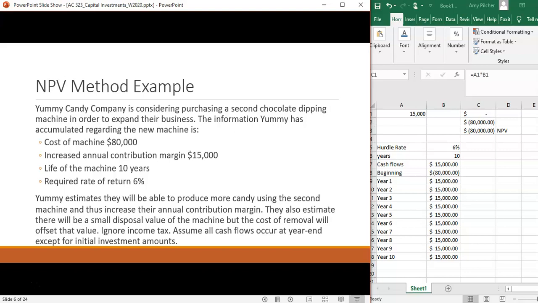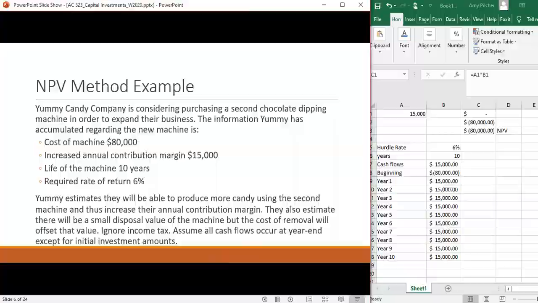So we have two different ways that we can do net present value. We can do it using our net present value tables or using the formula in Excel. So we're going to use a table first. The nice thing here is that in this example, we have the same exact cash flow rate every single year. If you have different cash flow rates, then you have to discount them back individually when you're doing things like a discounted payback period or other methods that we'll look at in the future. But because we have constant cash flows, we can go to the table we're going to use, which is the present value of an annuity.